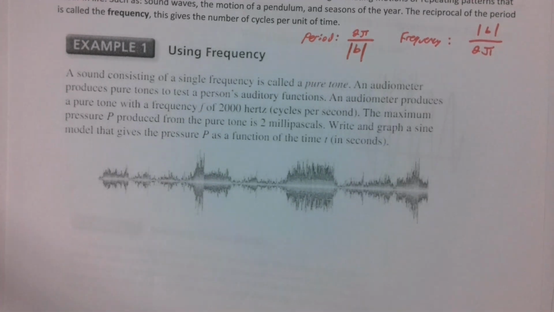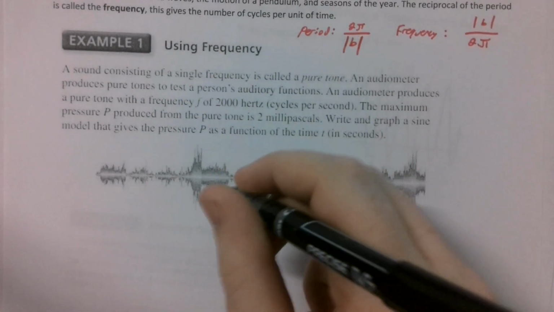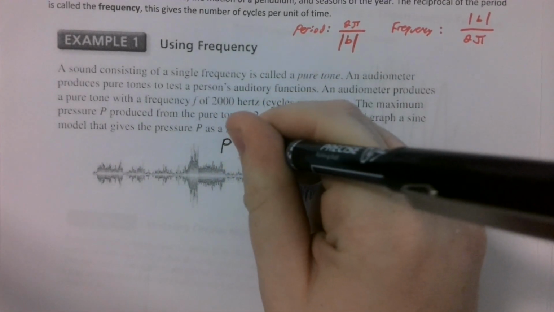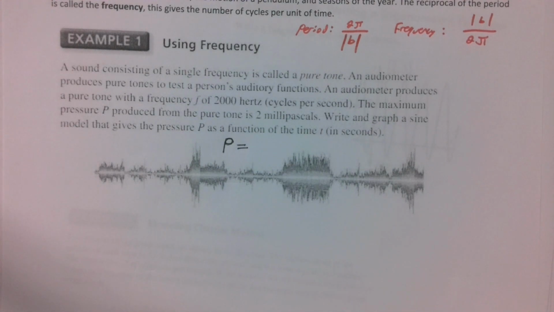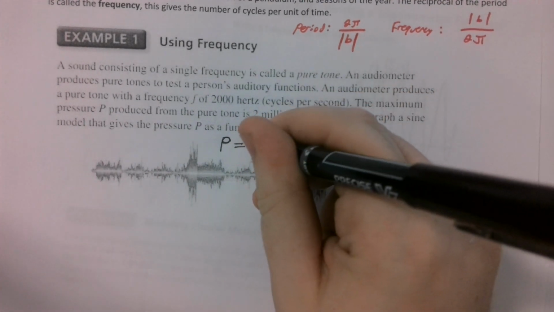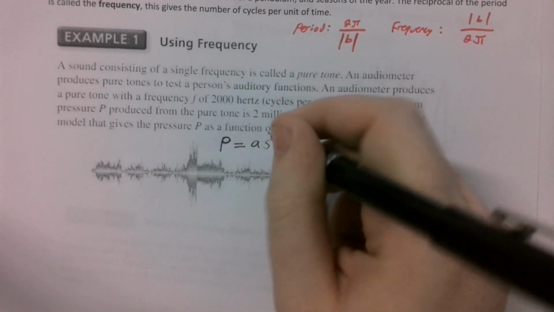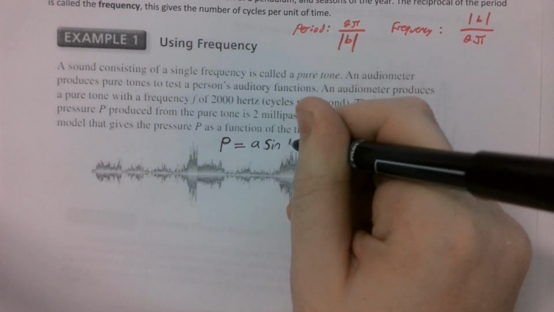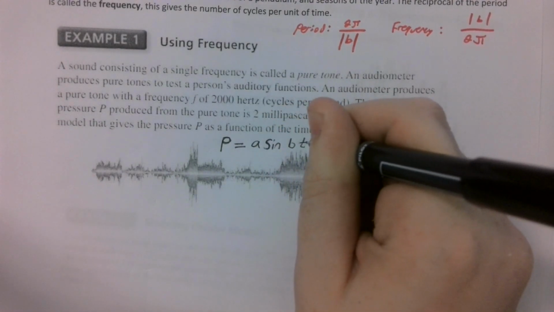We want to write and graph a sine model that gives the pressure P as a function of time in seconds. So right away, we've got a very important piece of information. P can be modeled using sine. So we can model it using A times the sine of, well, we're not using x here, we're using t for time, so it'll be A times the sine of b times t.